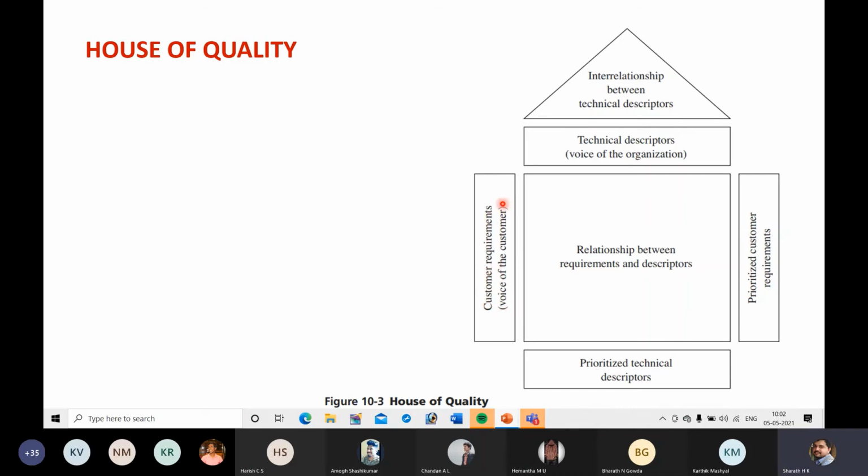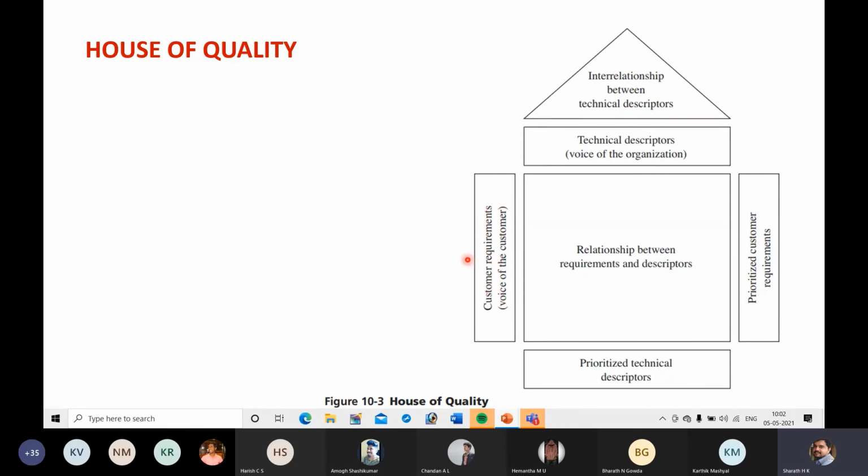Customers, if you go for surveying markets, if you go for a market survey and meet customers, you can get this information in many ways. Nowadays, even using artificial intelligence, you can understand the needs of the customer. That is also possible with AI technology. Customers will give feedback, in a very vague manner.